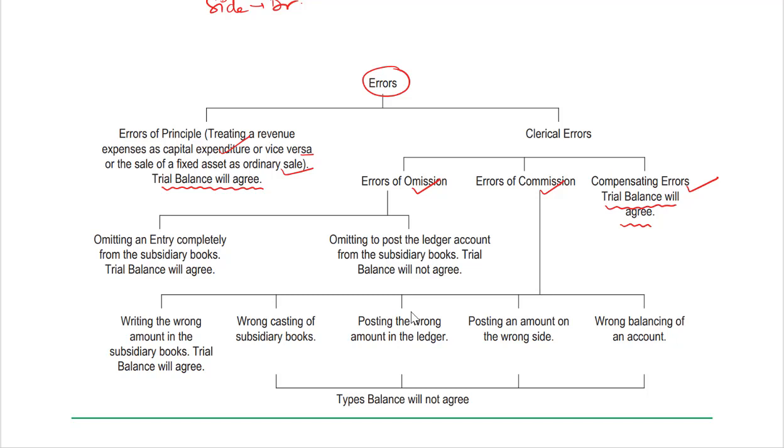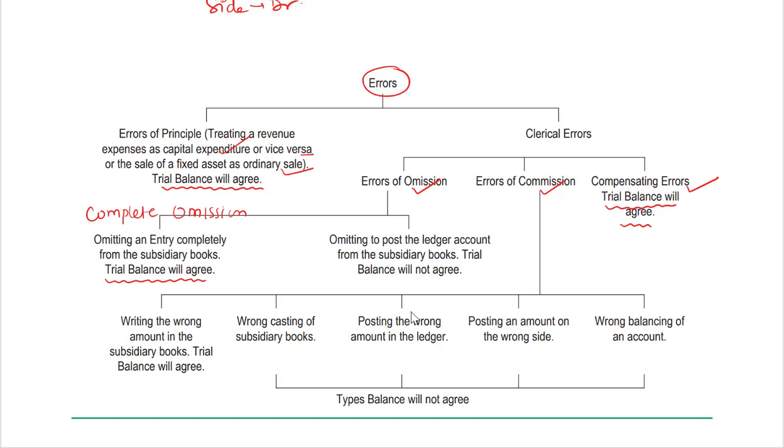We have error of complete omission and error of partial omission. Omitting an entry completely, complete omission. The trial balance will agree. So over here also, as you can see, the trial balance will agree.